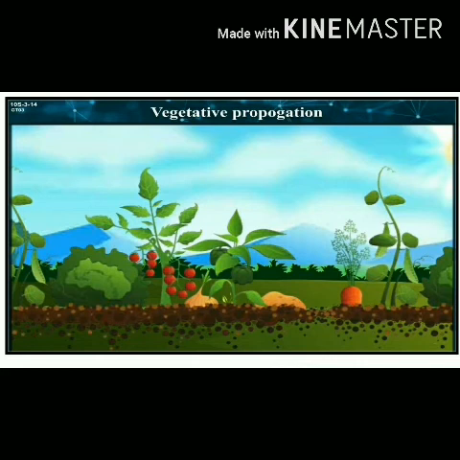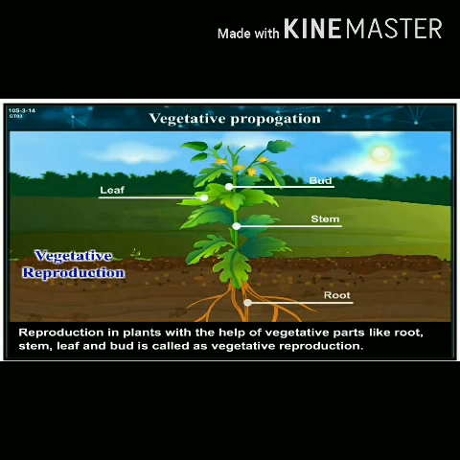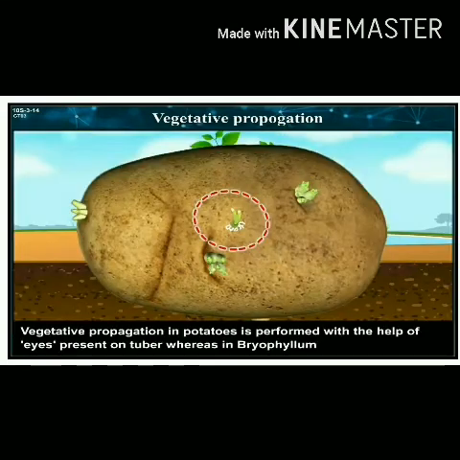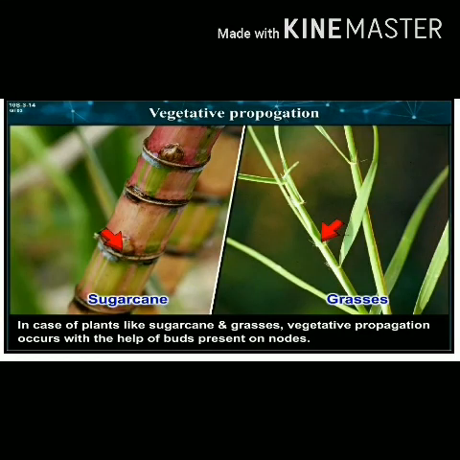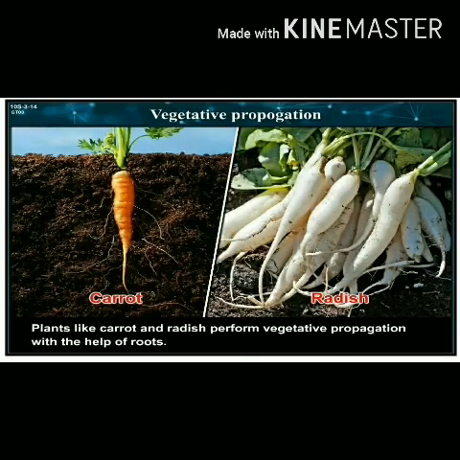Vegetative propagation. Reproduction in plants with the help of vegetative parts like root, stem, leaf and bud is called vegetative propagation. Vegetative propagation in potatoes is performed with the help of the eyes present on the tuber, whereas in bryophyllum it is performed with the help of the buds present on the leaf margin. In plants like sugarcane and grasses, vegetative propagation occurs with the help of the buds present on the nodes. Plants like carrot and radish perform vegetative propagation with the help of the roots.